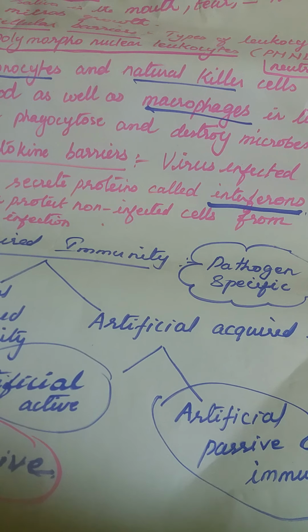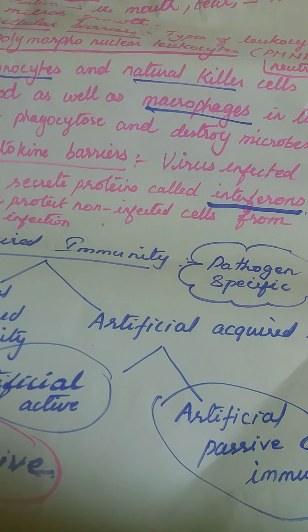The very important thing I forgot to say is that innate immunity is non-specific. Non-specific means whatever the organism, it will react. But acquired immunity is specific to a particular antigen, a particular foreign body.